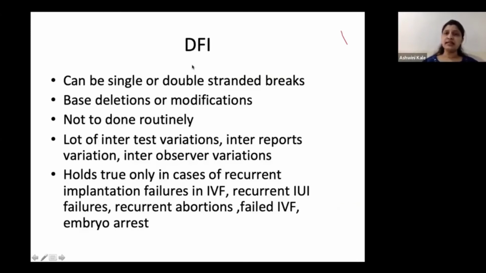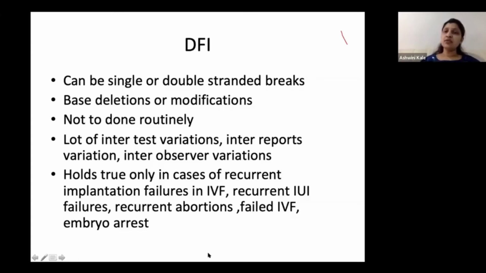So we have to understand that this is a test which basically detects your single and double stranded breaks. The difference is that single stranded breaks can be corrected, because they are just due to post-testicular exposure of the sample either to toxins, drugs, or environmental effects, and they can be corrected by your antioxidants. Now, which antioxidants to use, which would give you better results, there's still no clear-cut evidence, but that works only if they have single-stranded breaks. Now, double-stranded breaks are generally due to genetic defects in the patient, and these are not corrected with antioxidants.